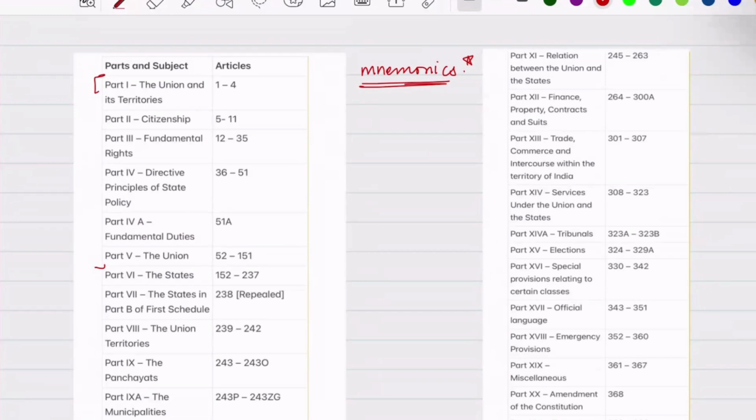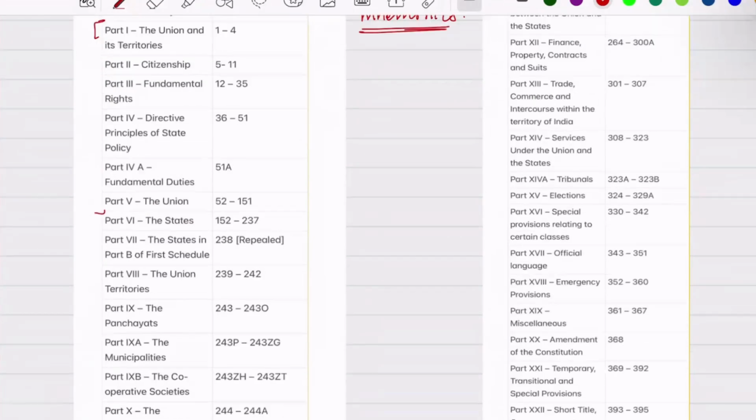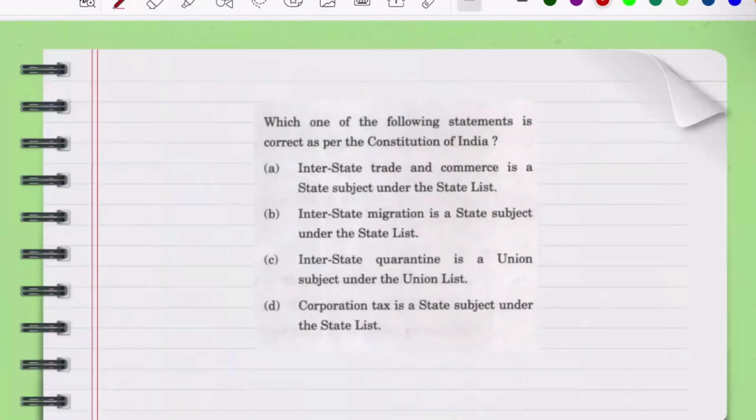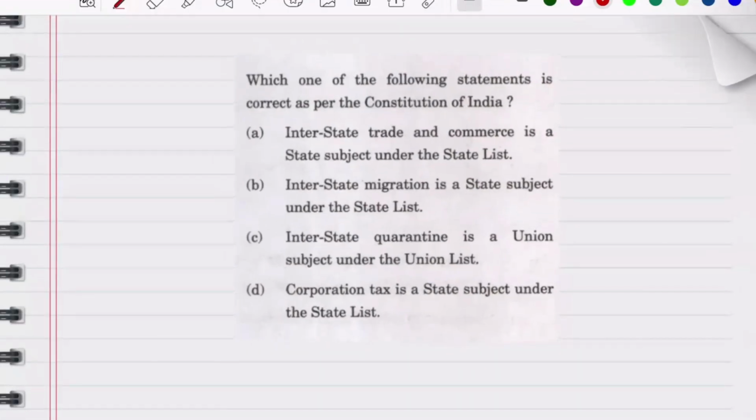So I suggest you go through this daily, in the morning or whenever you're revising something, stick it somewhere on the wall and just go through it, because there are high chances UPSC can ask these kinds of questions again. Okay, let us move on to the next question.